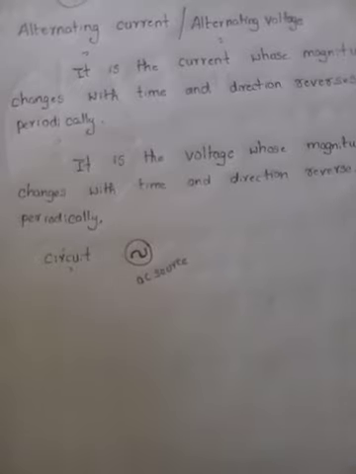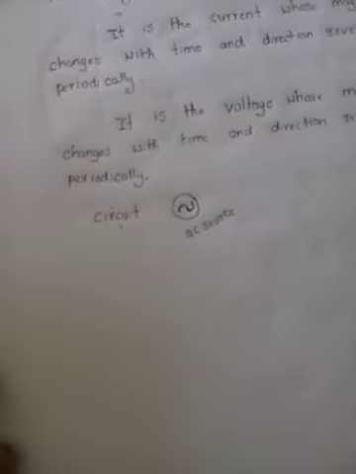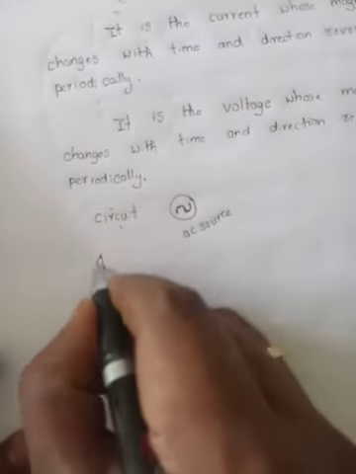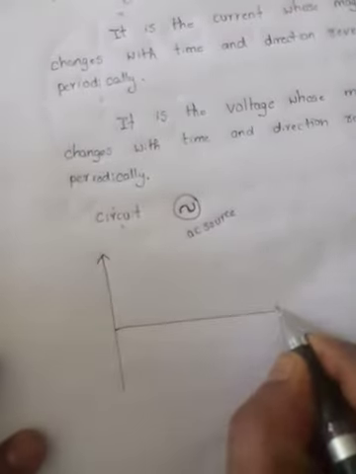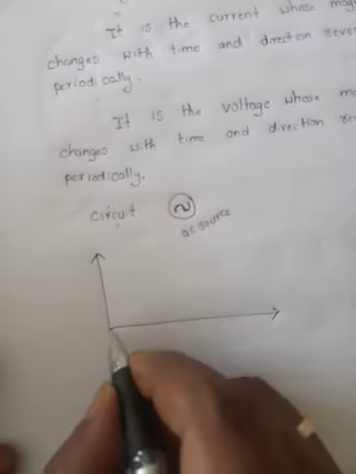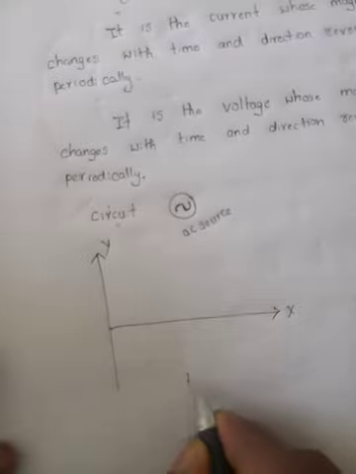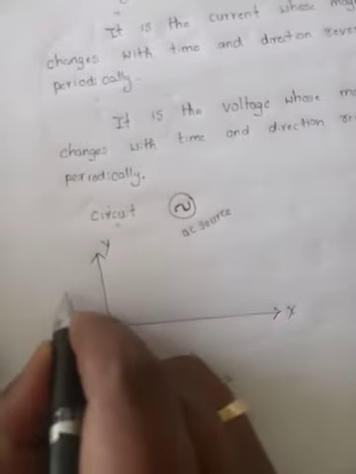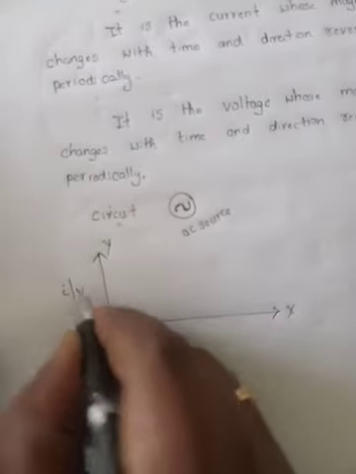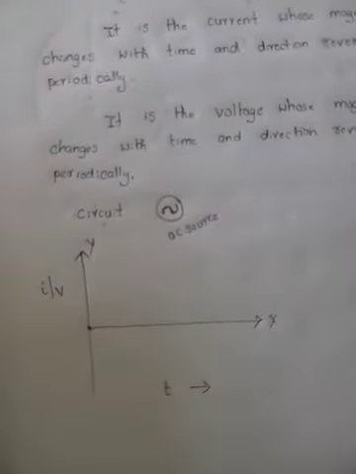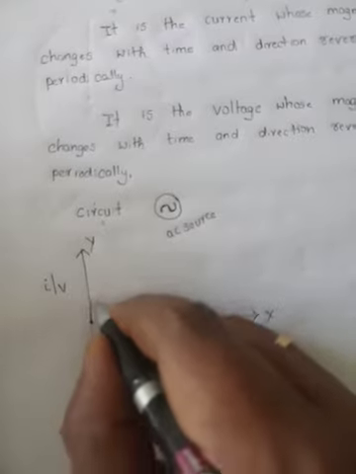Next, how many forms can we use to represent this alternating current? For example, take an x axis and y axis. Along the x axis consider time, and along the y axis you can take current or voltage. If time is equal to 0, current is also 0.